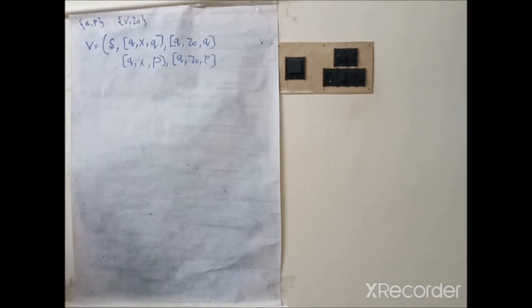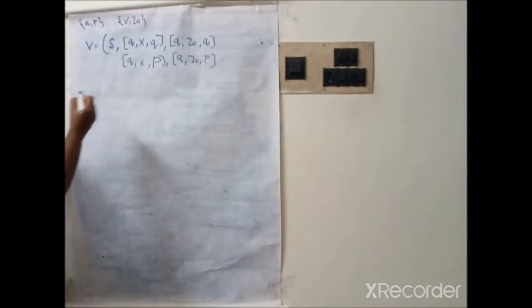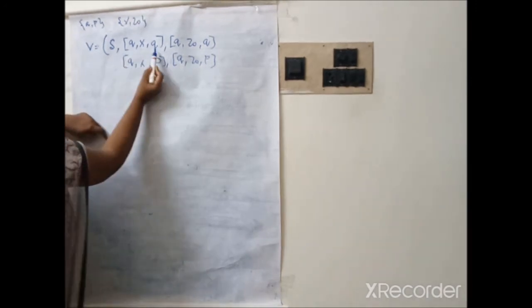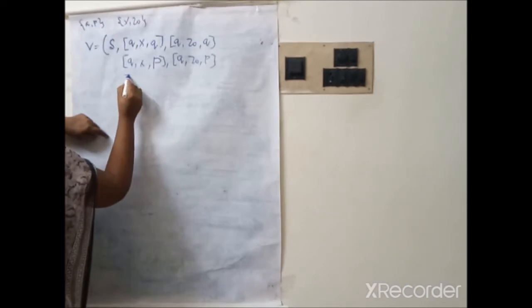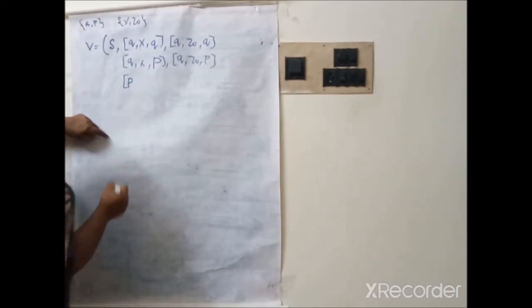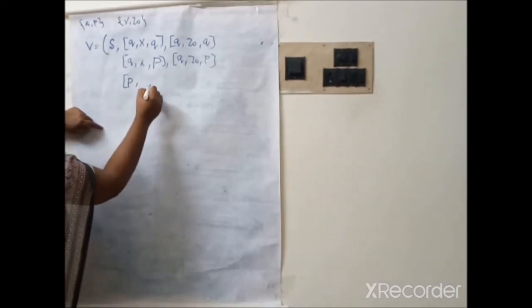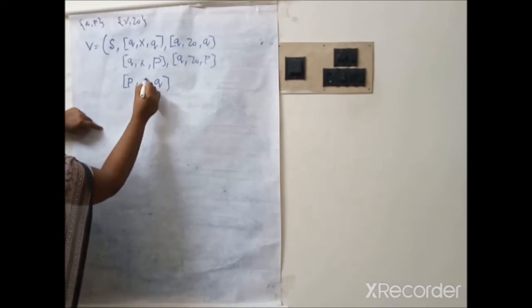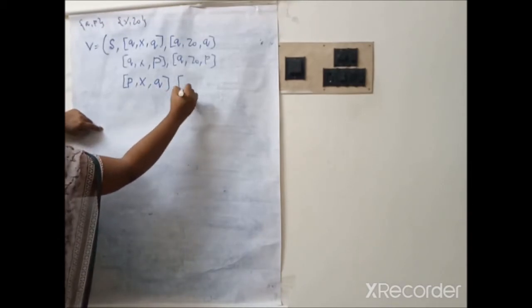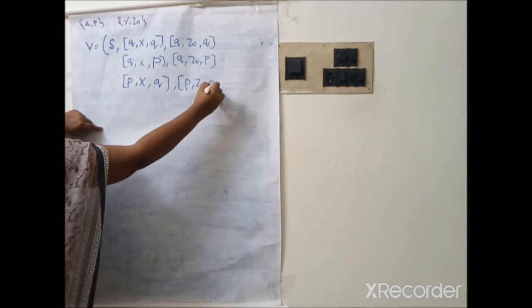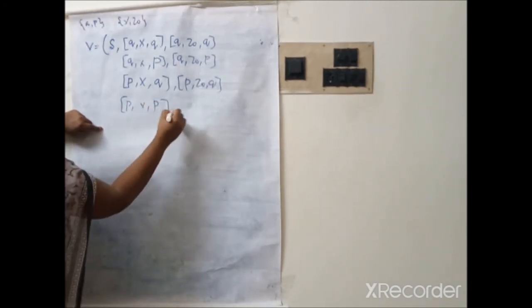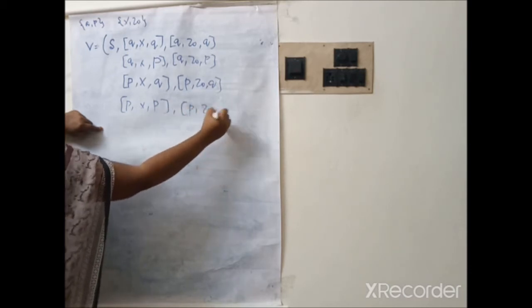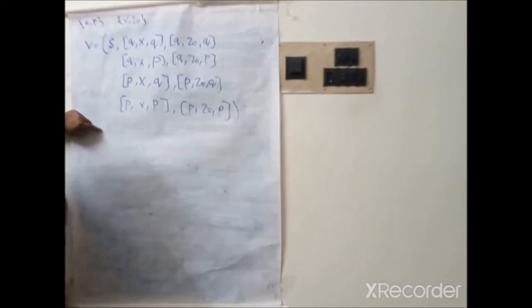This is one set of combinations. Next, the variable may start with P and end with Q, with stack symbol X. Therefore PXQ and PZ0Q. Similarly PXP, PZ0P. In this way we can write the variables.